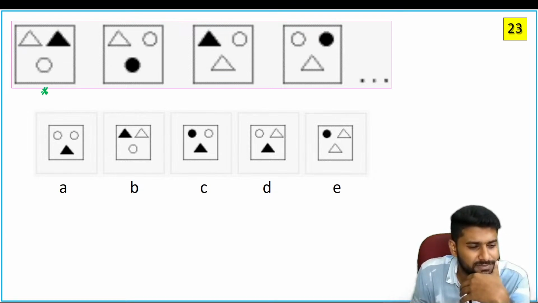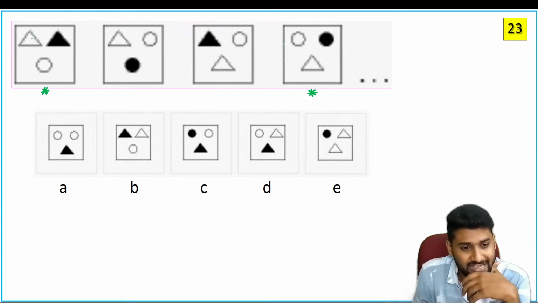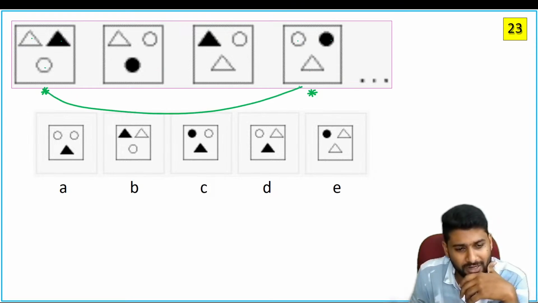Now if you observe carefully, each and every element is replaced: circle is replaced with a triangle, triangle is replaced with a circle. Observe carefully. Triangle, circle, triangle, circle, circle, triangle. So again it is also part of an alternative series.